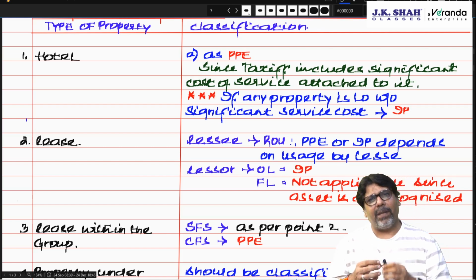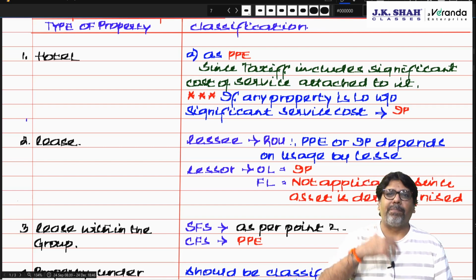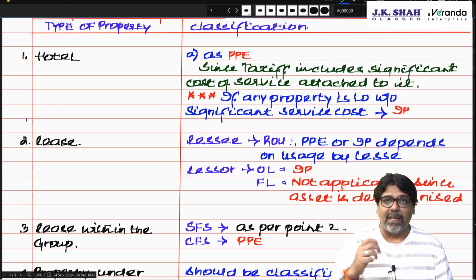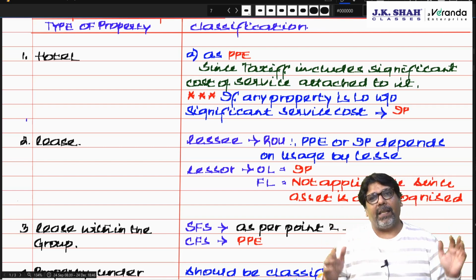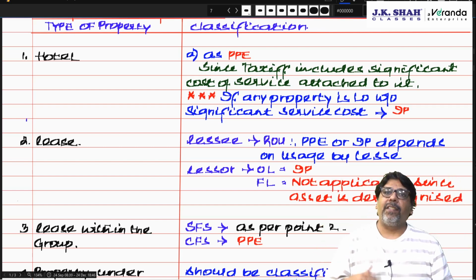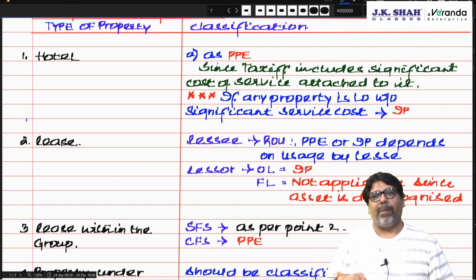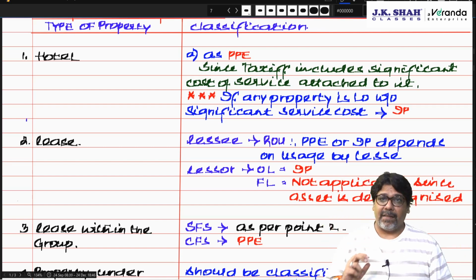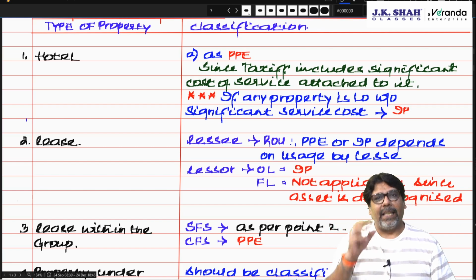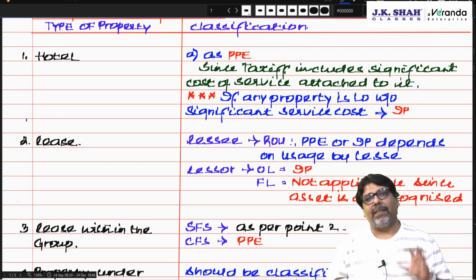But if any property we are letting out, like flats on rent or property on rent where we do business, basically the owner is charging rent for the property and not for the services. If he is charging for the services, say 60,000 is the rent of the property and 3,000 is charged as maintenance. That is for services. That means cost of services is negligible in the rent. Hence we say that is an investment property.